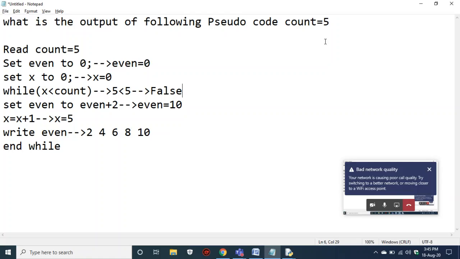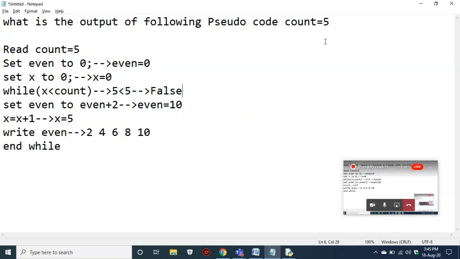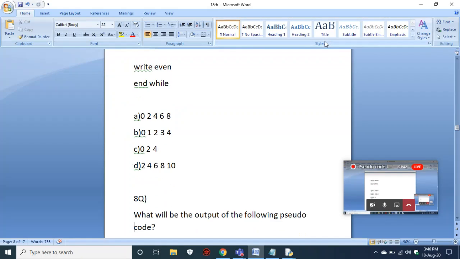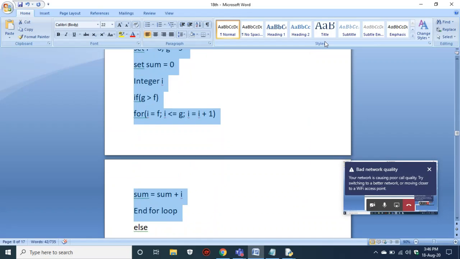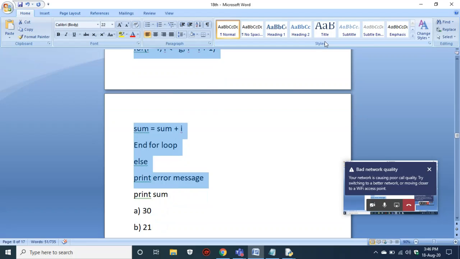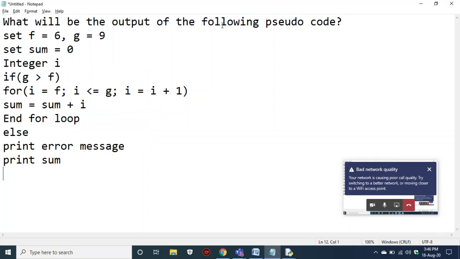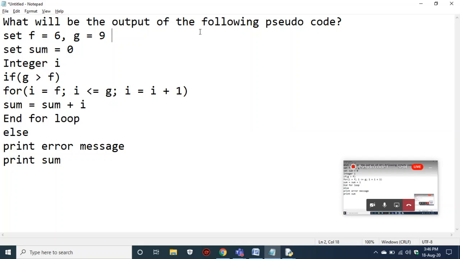We have seen this pseudocode from yesterday. There is no syntactical formation, so you should not think that it gives an error, because it doesn't have any syntax. Now we will compile this. What is the output of the following pseudocode? He declared two variables, f and g, and he also initialized values to both the variables.